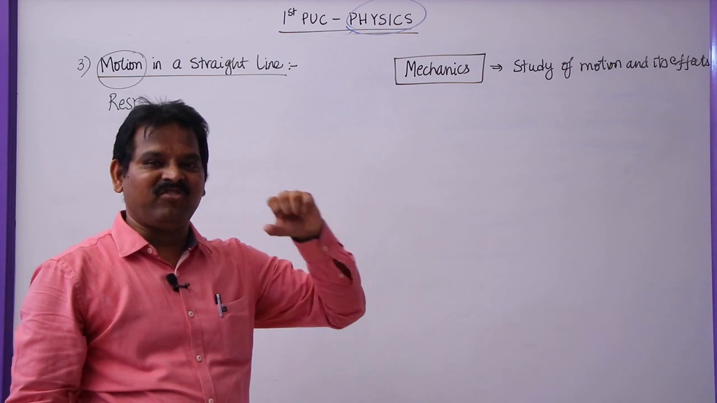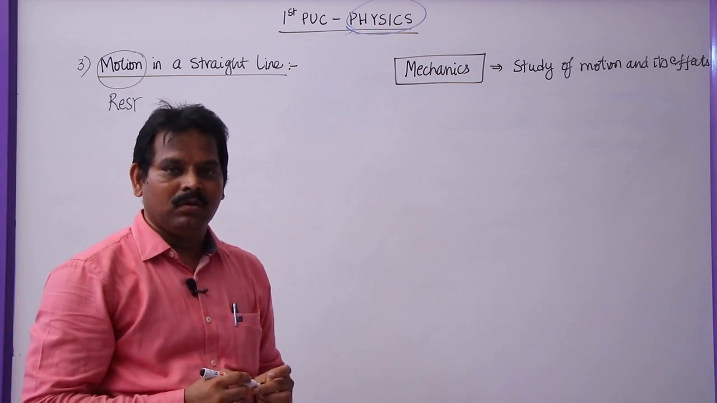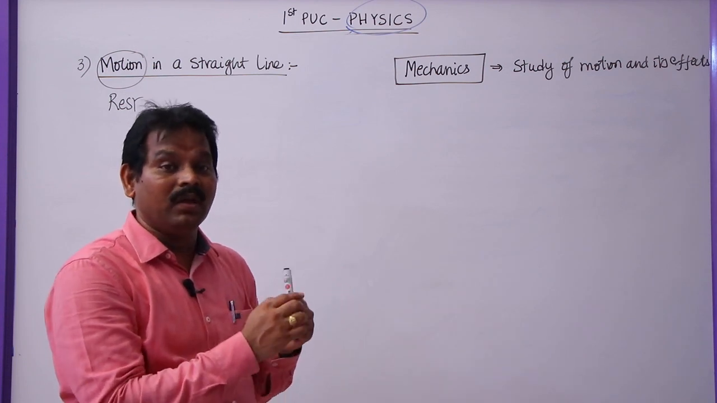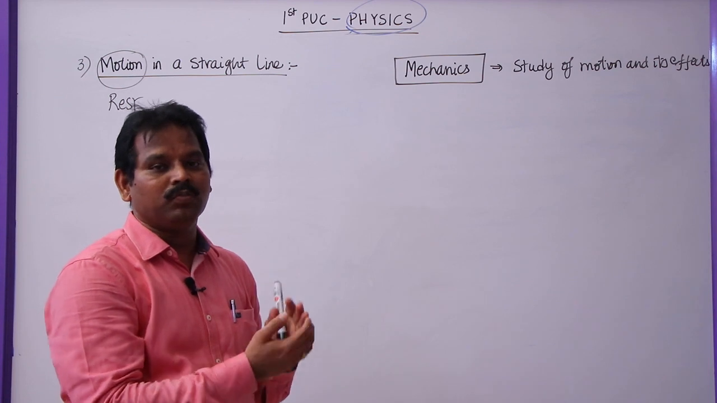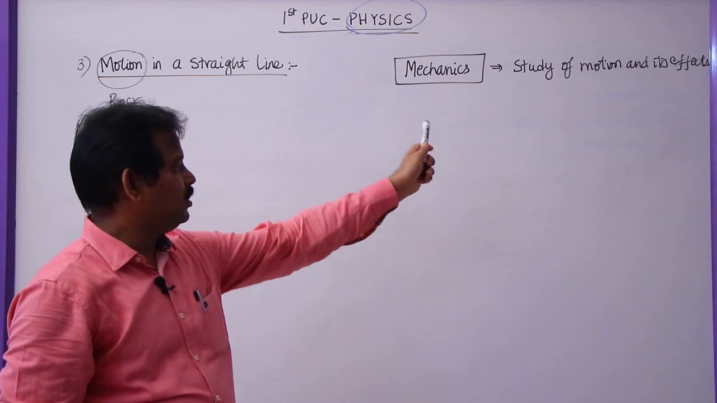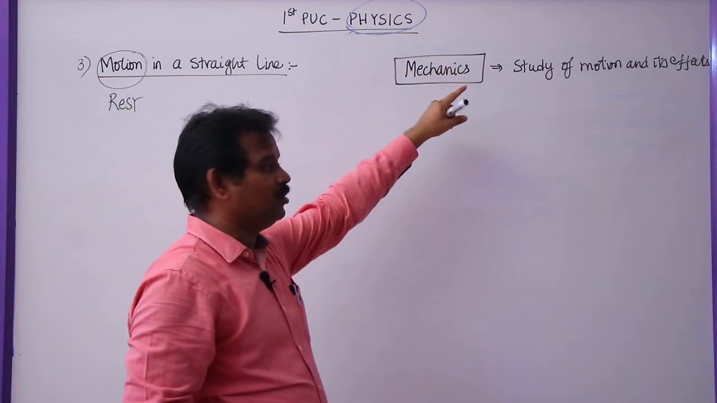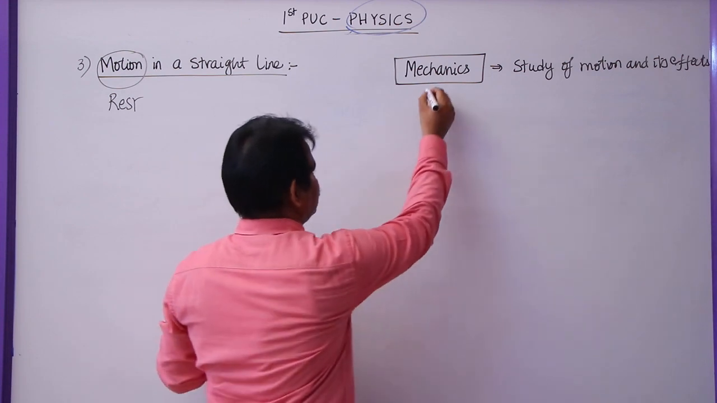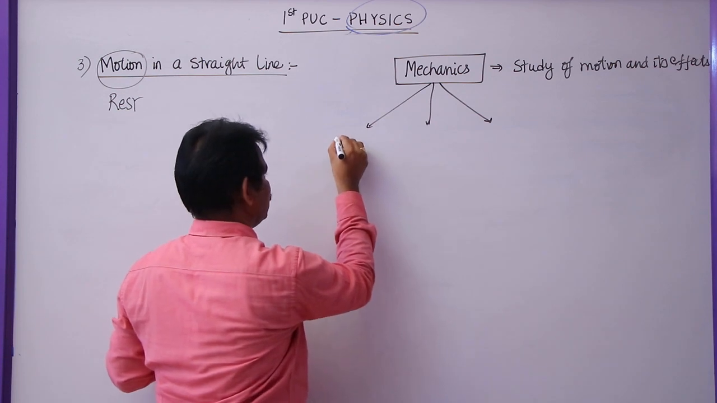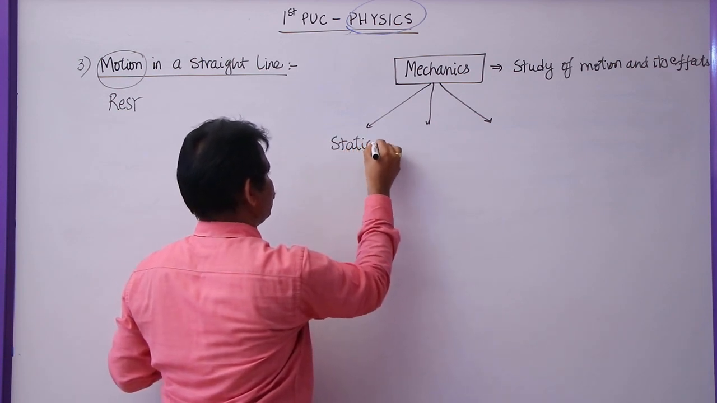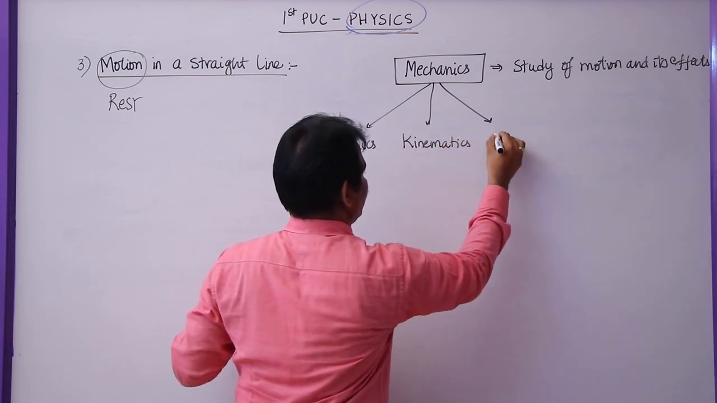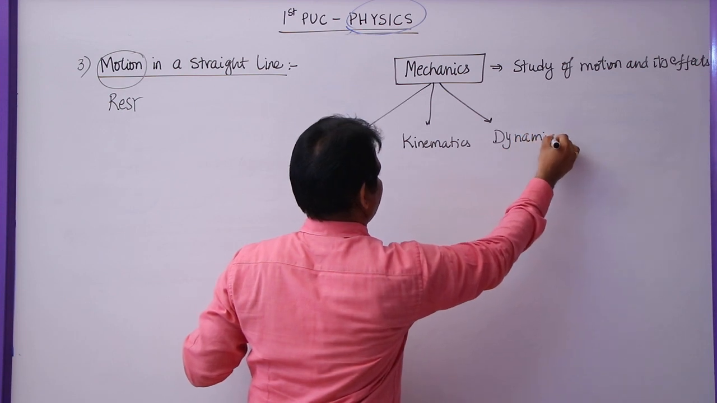So what is meant by machine? Machine means it moves. A machine will have so many parts which are moving relative to each other. So due to this motion, they are producing some final product. So there is an effect of that machine. So here mechanics is related to machines. Mechanics is divided into 3 parts. The first one, statics. Second one, kinematics. Third one, dynamics.